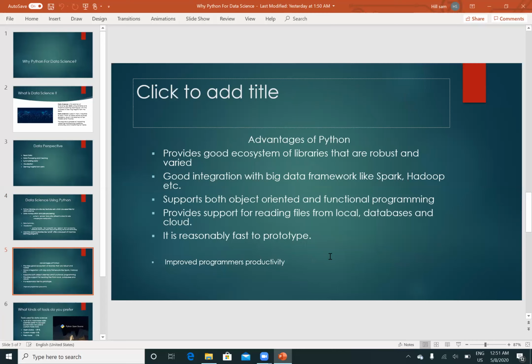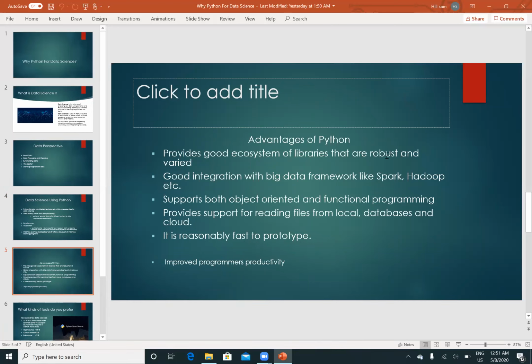And why are we using the Python programming language for data science? Because of the advantages of Python, we have a large number of benefits. Basically, it provides a good ecosystem. As we have discussed, we have good libraries, inbuilt commands, and a robust ecosystem of libraries.